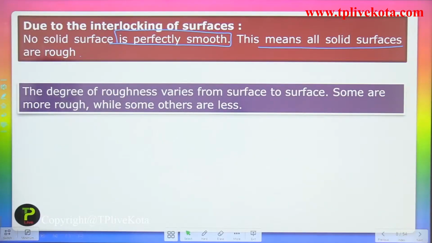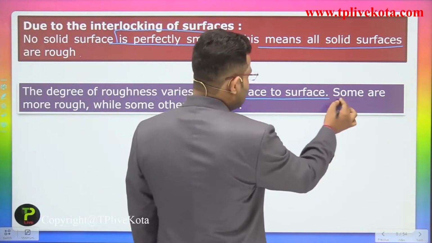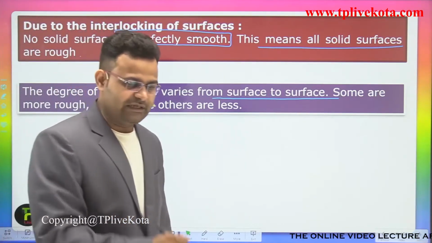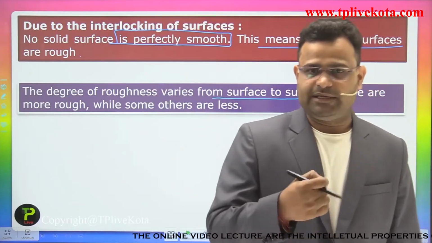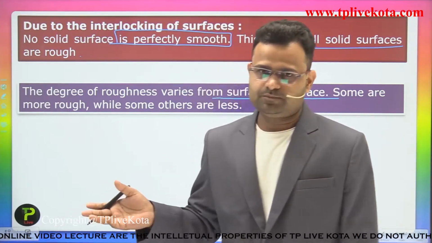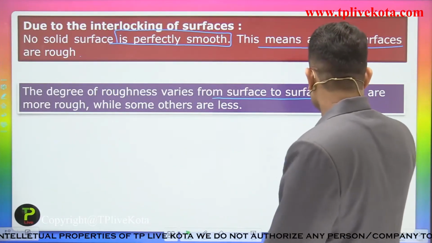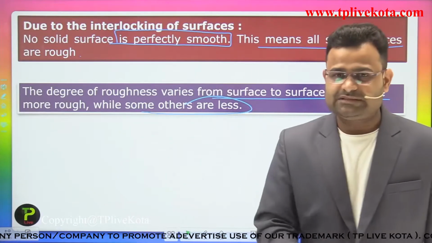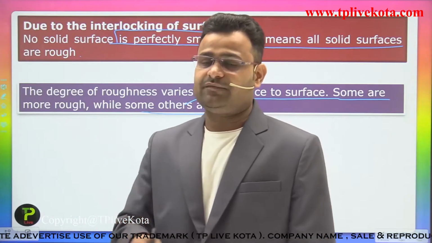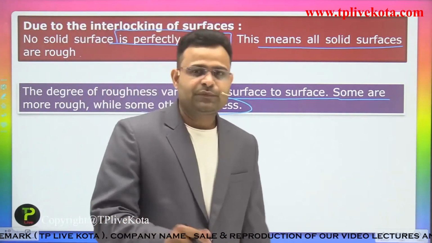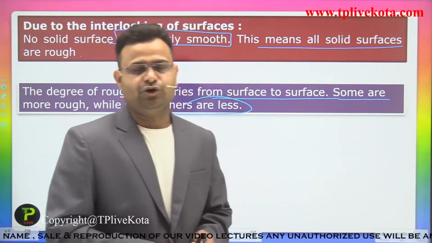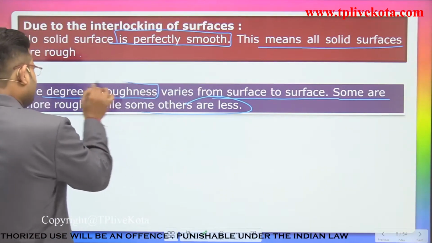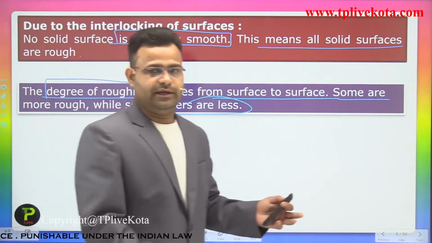The degree of roughness varies from surface to surface. If you use different bodies manufactured from different materials, like plastic, wood, or any other material, you know that many types of materials are available. Some are more rough and some are less. So on the basis of the surface structure, we can say the roughness degree is high or low. We can divide materials on the basis of friction and the degree of roughness.